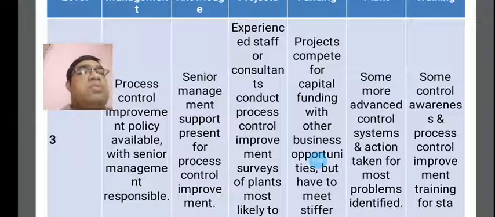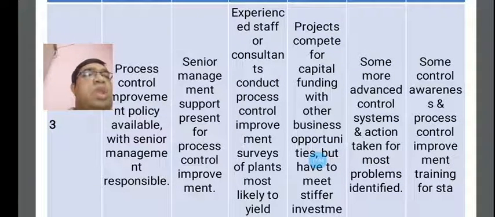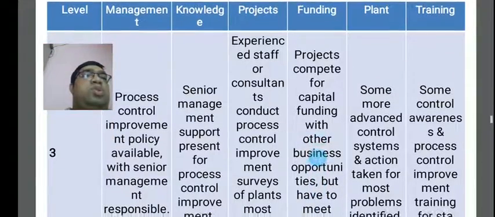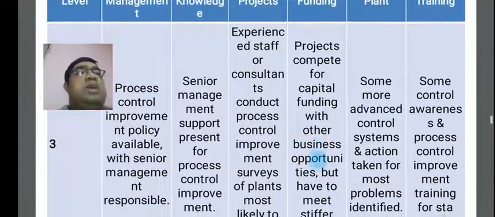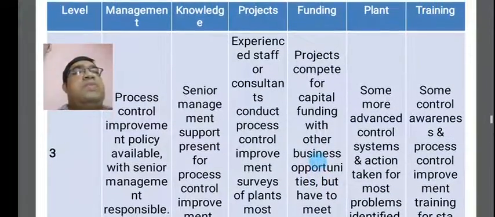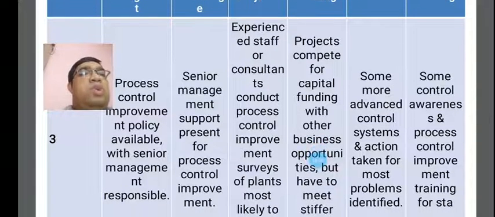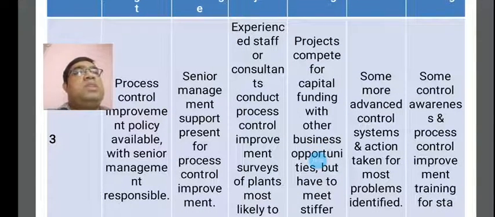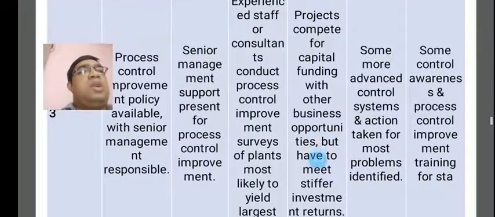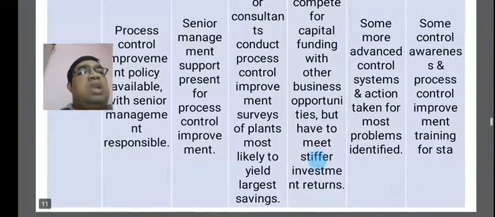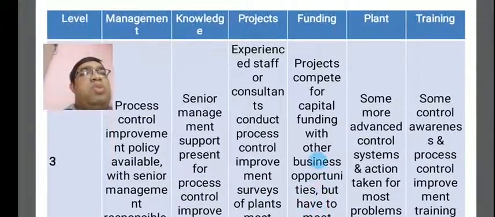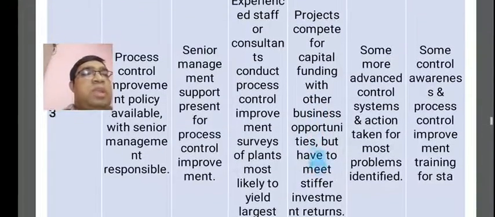This comes from the senior management's responsibilities also. They give some support and presence for process control improvements, and also give some knowledge. Another is the projects, which will be conducted by experienced staff or consultants. Basically, experienced staff or consultants conduct the process control improvement survey of plants most likely to yield the largest savings. This will be concentrated according to the project of number 3.